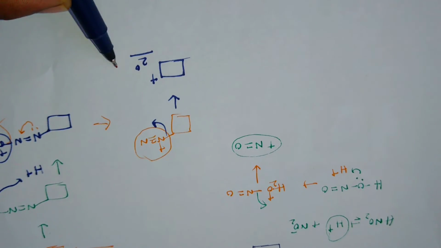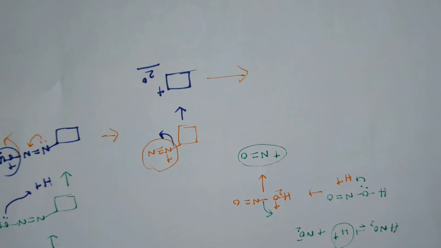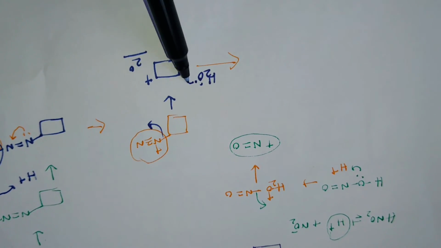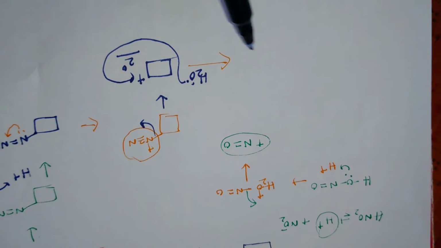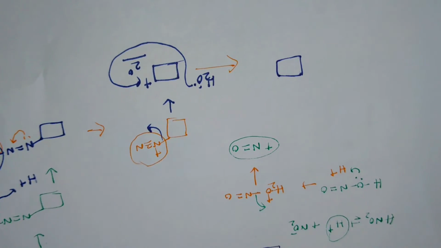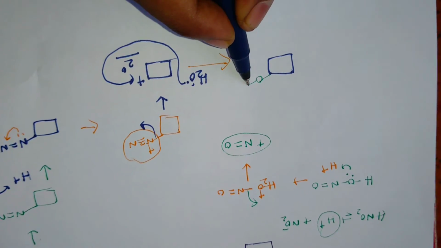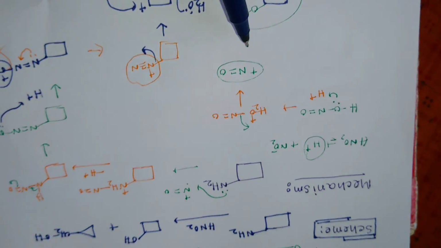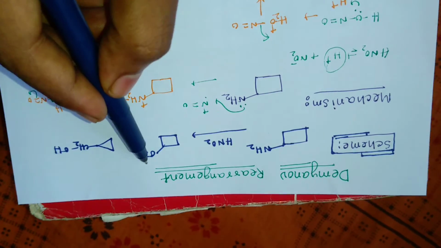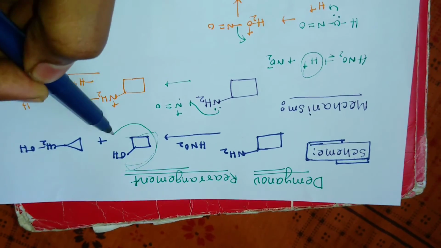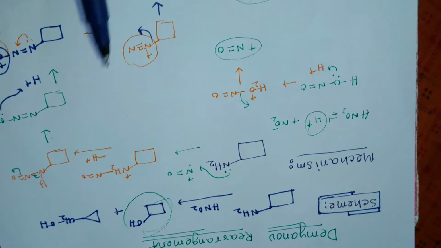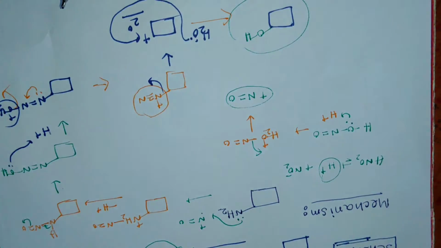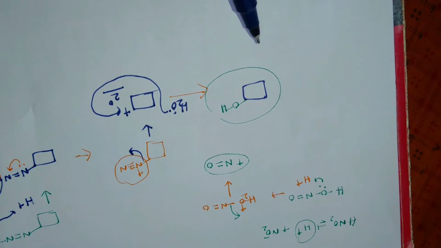Now in presence of H2O, this lone pair is attached to this carbocation and produces OH. This is the end product. Okay, this is the product, and here is another product. How is it formed? This is the mechanism.